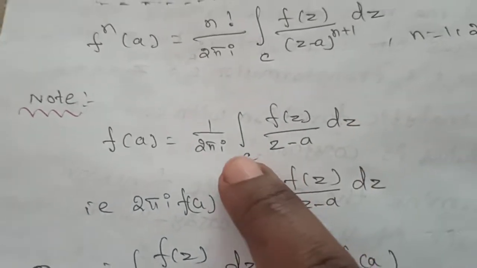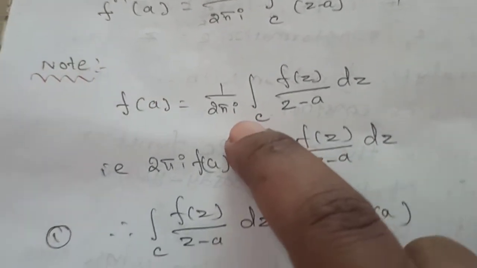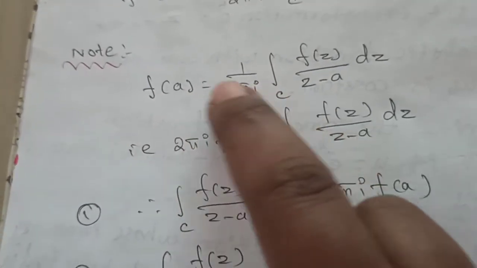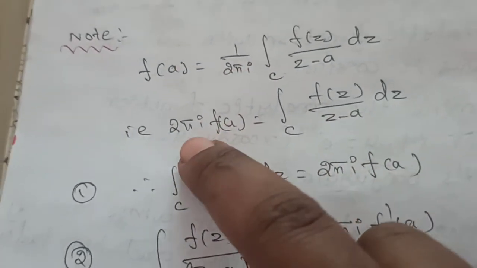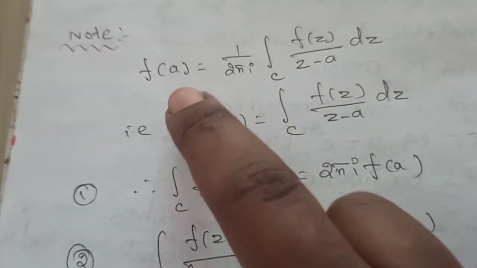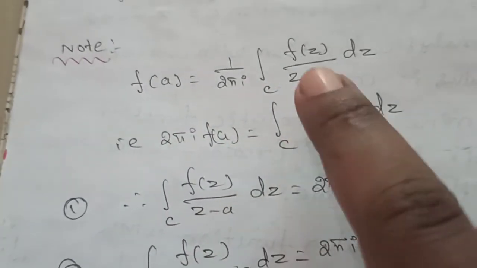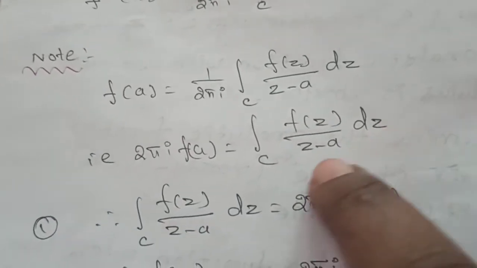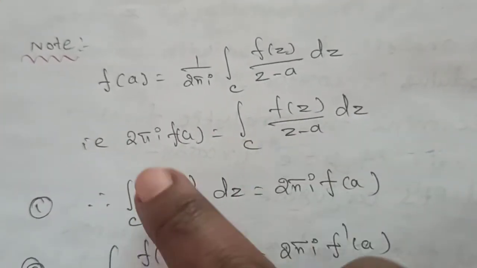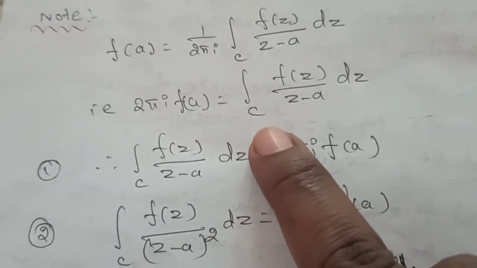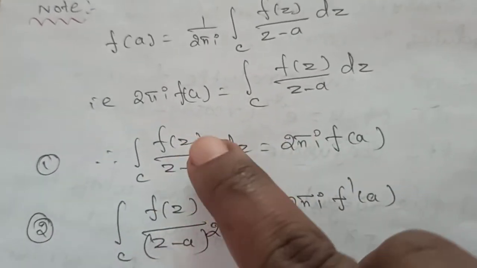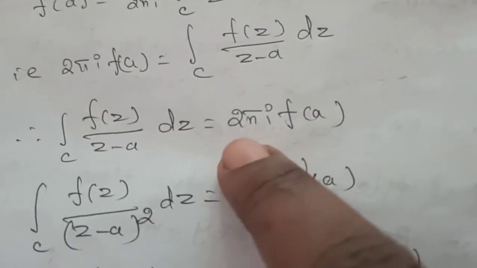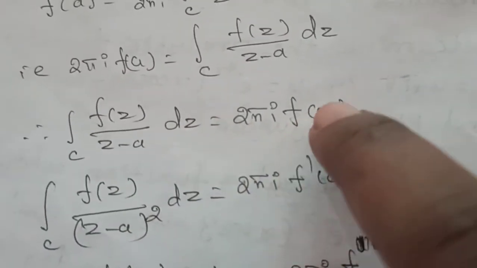Next, using cross multiplication, we can take the 1 by 2 pi i to the left side: 2 pi i into f of a is equal to integration of c f of z divided by z minus a into dz. Therefore we can swap the left and right hand sides: the integration of c f of z divided by z minus a into dz is equal to 2 pi i into f of a.